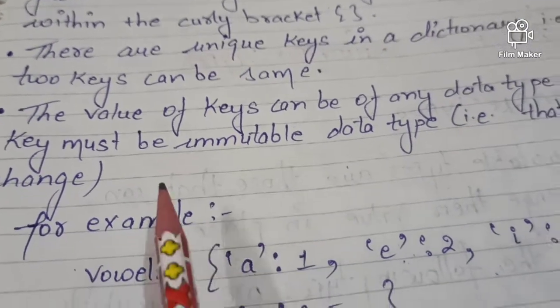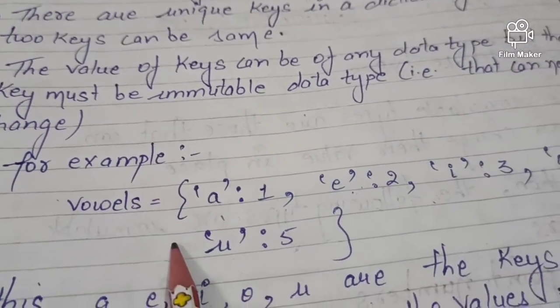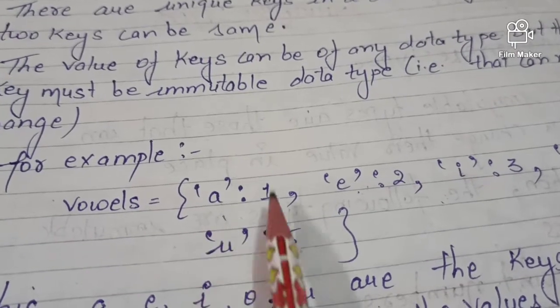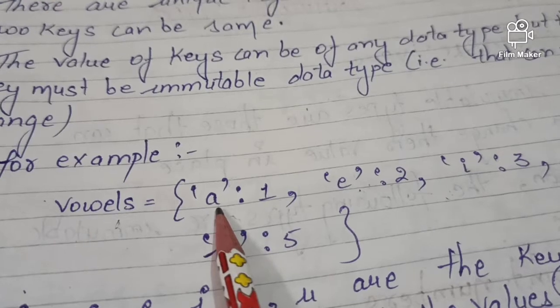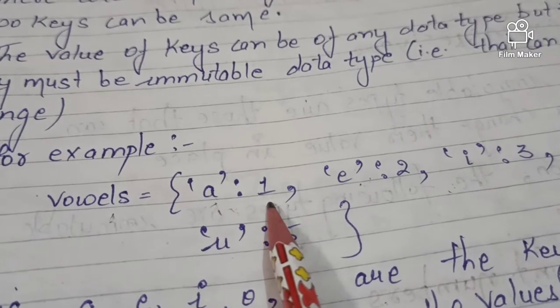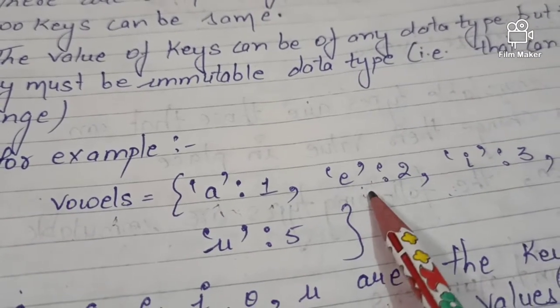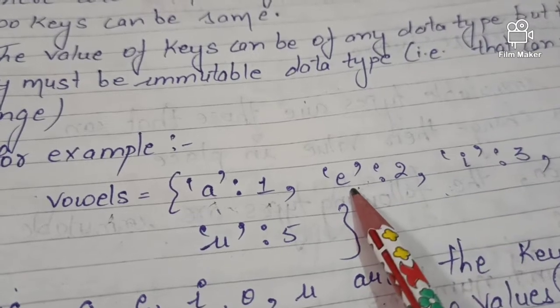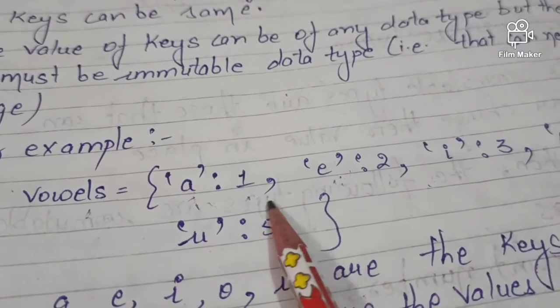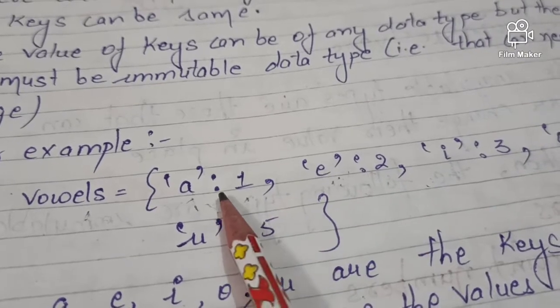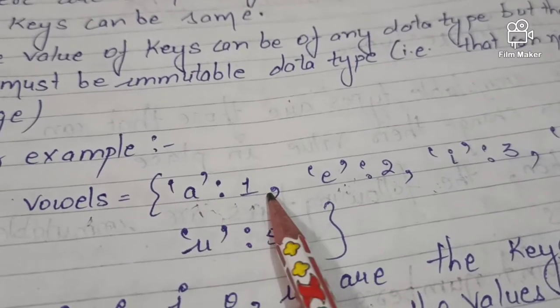Yes, so in the example that I have designed here, I have created one dictionary with the name vowels. The first key is A, and the value of A is 1. Then the second key is E, and 2 is the value of E. Then the third key is I. As you can see, there is a comma between each pair and a colon between a key and a value.